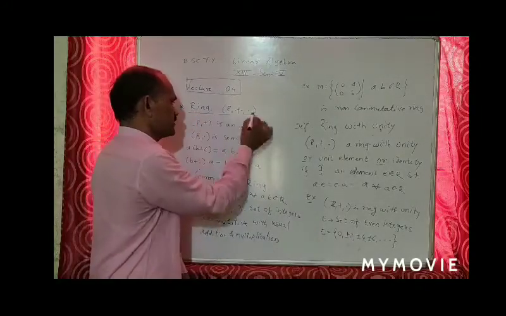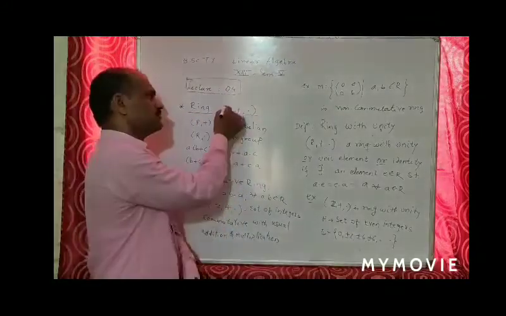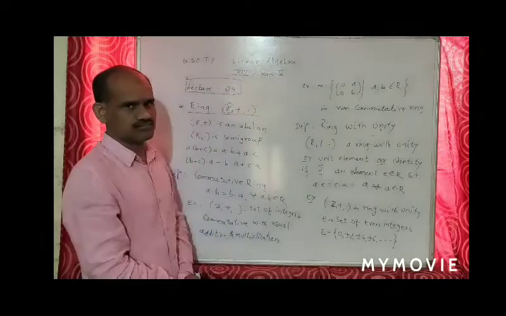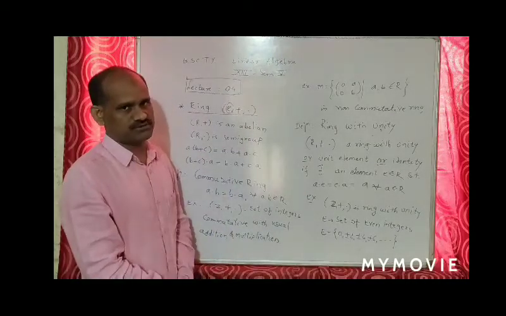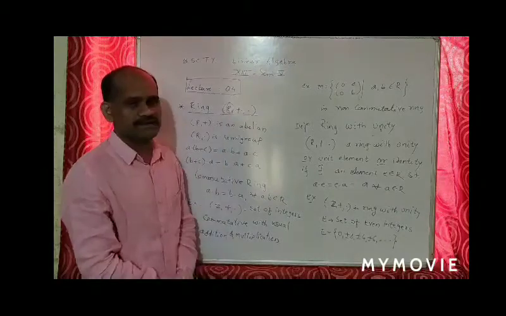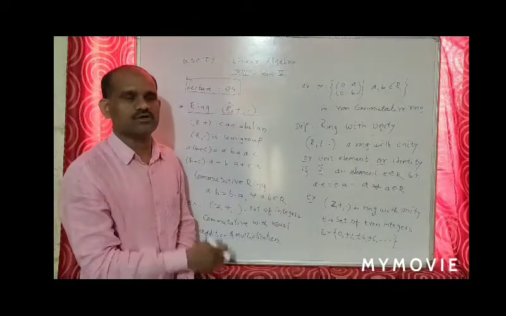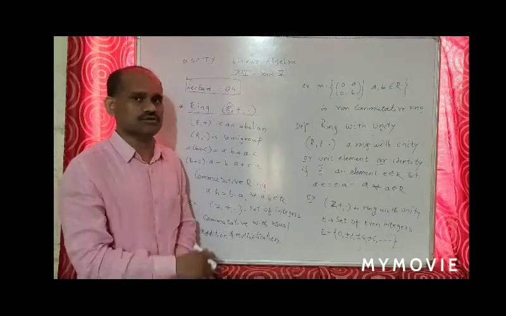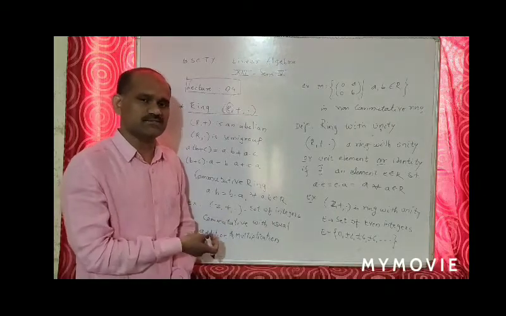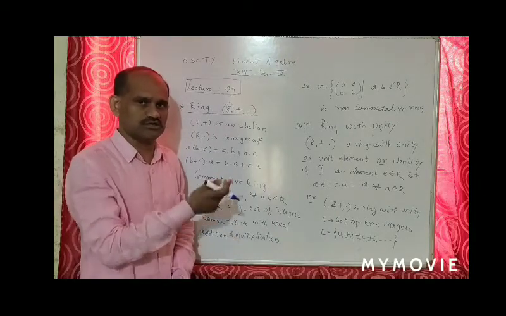So what is meant by a ring? R is any non-empty set with two binary operations, one is plus and the other is dot, that is, a product.